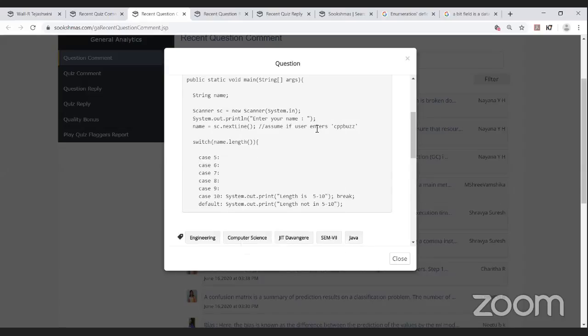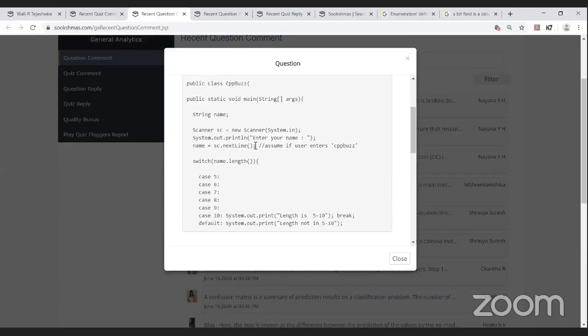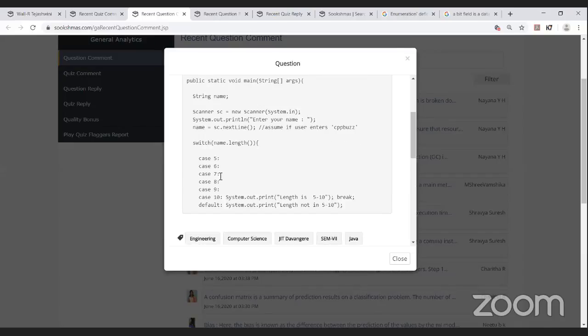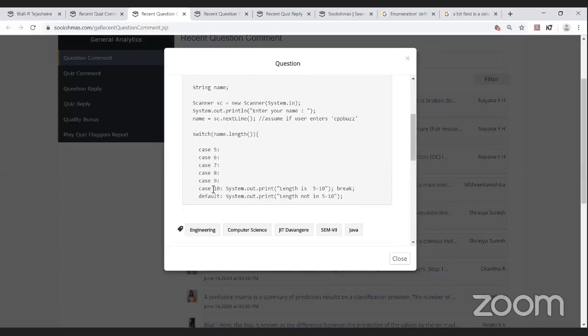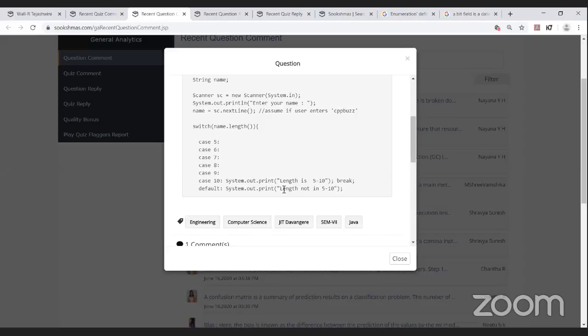Assume the user enters CPP bus. Switch of name dot length, and cases 6, 7, 8, 9 aren't containing any statements, and case 10 consists of System.out.println length is 5 to 10, and the break, and the default is System.out.print length not in 5 to 10.